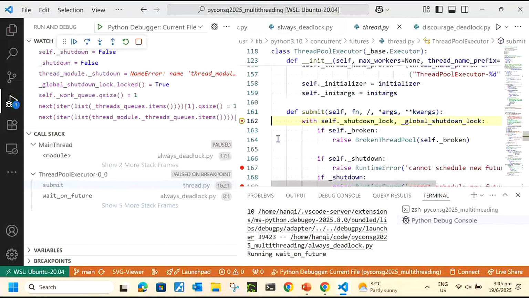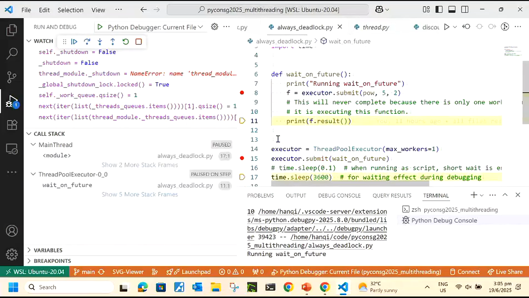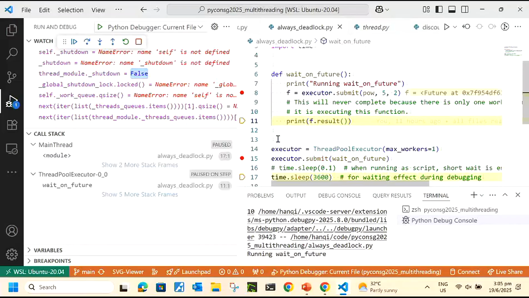Okay, getting out of the context manager now. This is the first time ever where we went past line 8. Why just now, and why could we not go past line 8 in the no deadlock case? Because inside line 8, it raised a runtime error. So when you have an exception, everything else will not run after that. This is the first time we went to 11. This shows that you have successfully finished the whole executor.submit pow function.